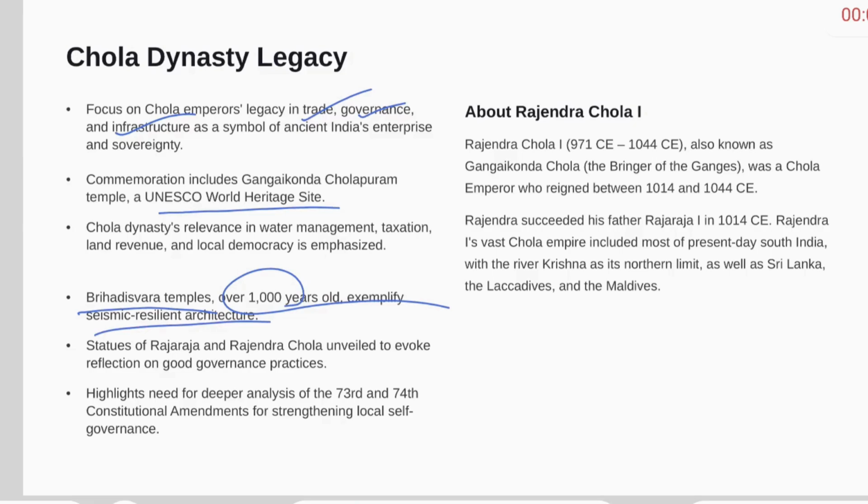About Rajendra I. Rajendra, also known as Gangaikonda Chola, was the Chola emperor who reigned between 1014 and 1044 Common Era.